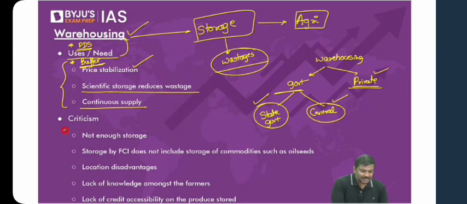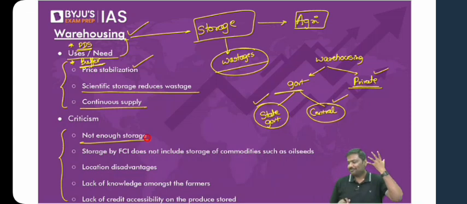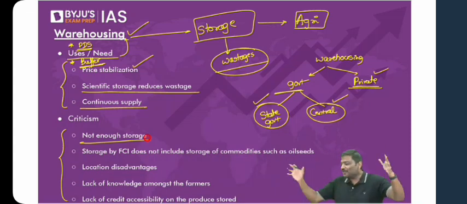But what is the criticism as of now? What is the criticism for the warehousing sector in India? One, sufficient storage capacity is not there in India. Either you can talk about normal warehousing or cold warehousing. I hope you understand the difference. How many of you think that wheat has to be stored in cold temperatures? Ice cold temperatures? Absolutely no.